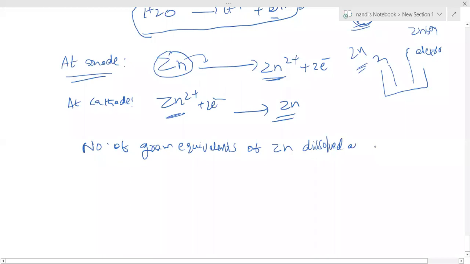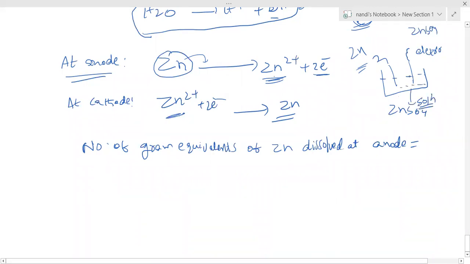How much zinc is dissolved? That many electrons I can get. Those electrons are going to take part, which is here. The solution is there, sir, ZnSO4 solution. Right? Don't think that the Zn2+ is the same Zn2+. Are you getting my point? So the Zn2+ is in solution. We are getting Zn2+ in solution, that is from the solution.